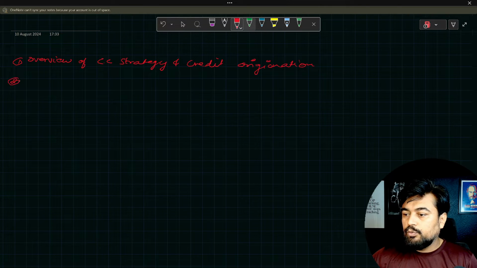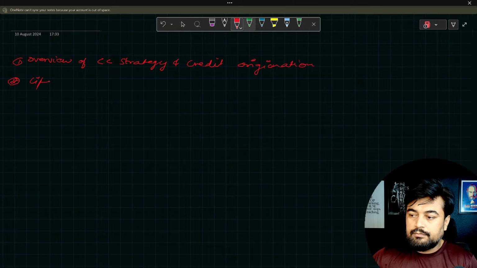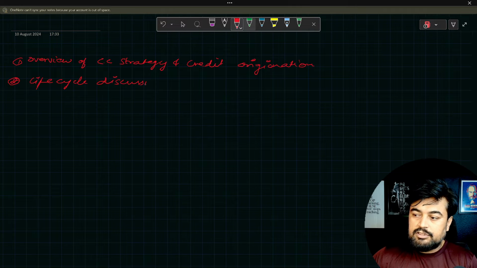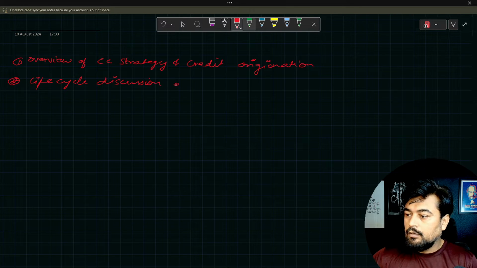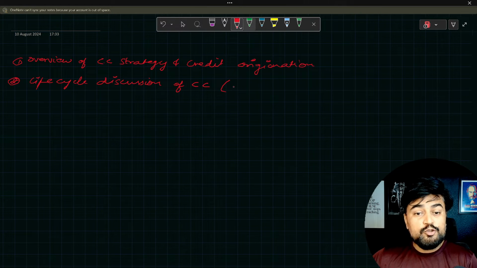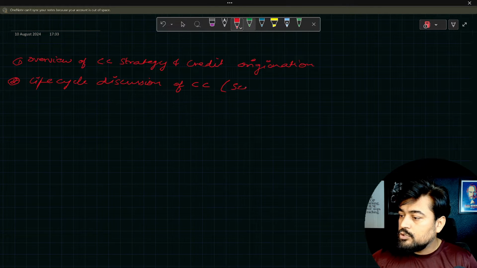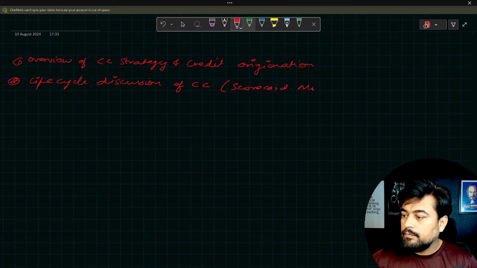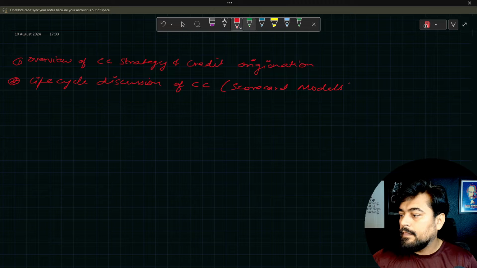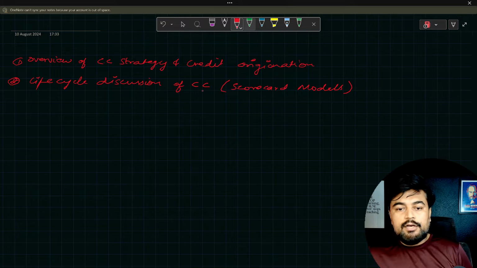Then topic number two is life cycle discussion of credit card from the perspective of scorecard models. So this is going to be the topic for the day.